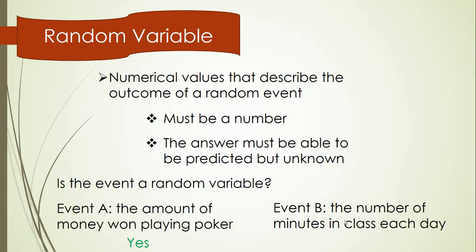Event B, the number of minutes in class each day. So let's go through it. If I asked you what are the number of minutes in class, you would say 90 minutes. Okay, so that's known, right? This part right here where it has to be unknown, this is not a random variable because the number of minutes in class each day is known. Therefore, it's not the unknown piece of it, so that's not a random variable.